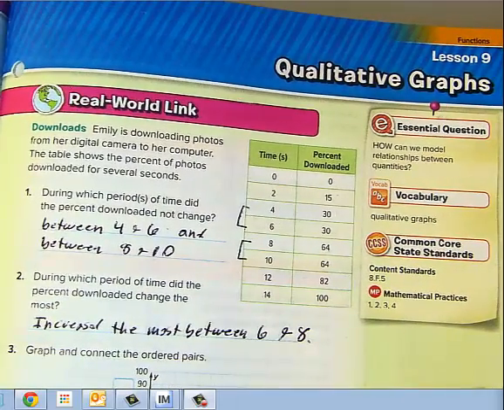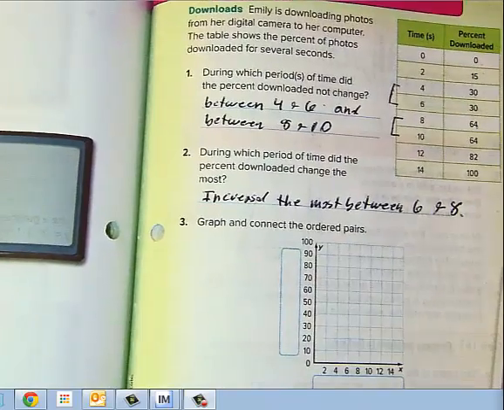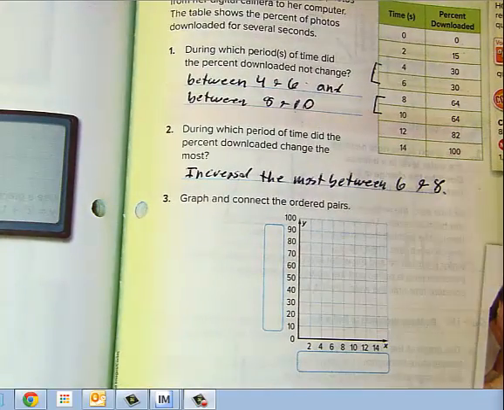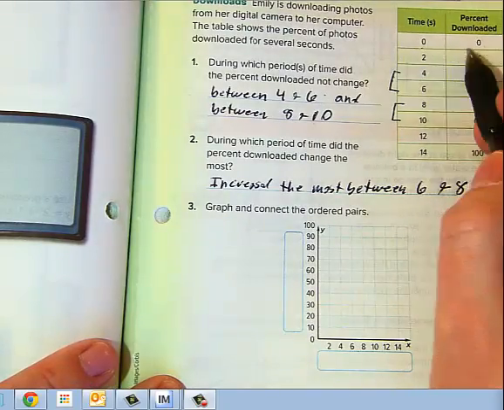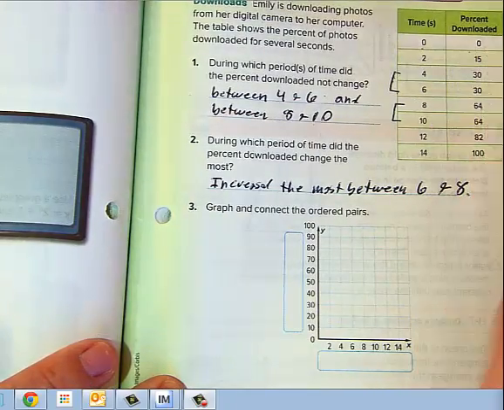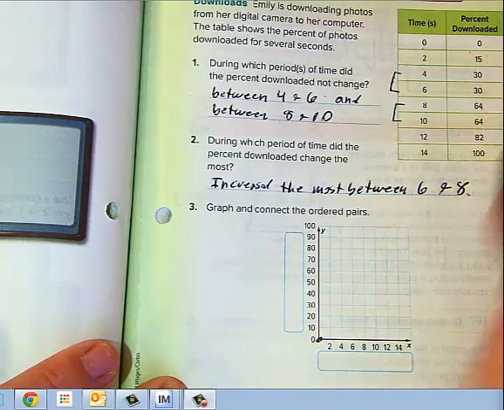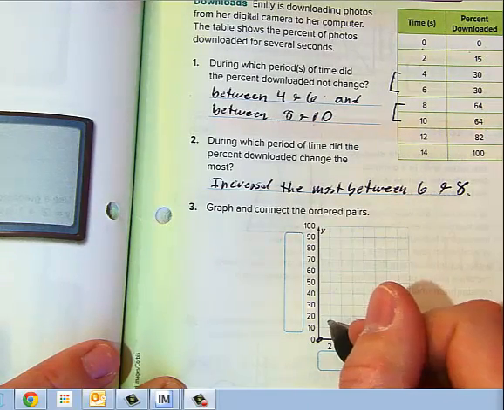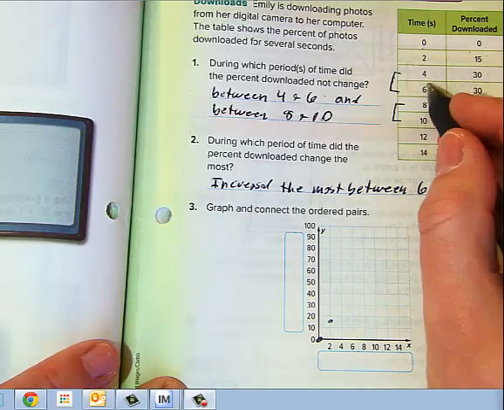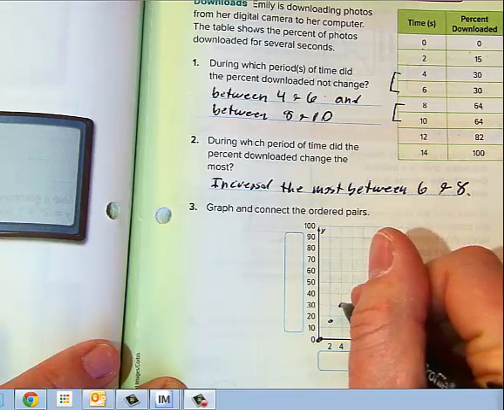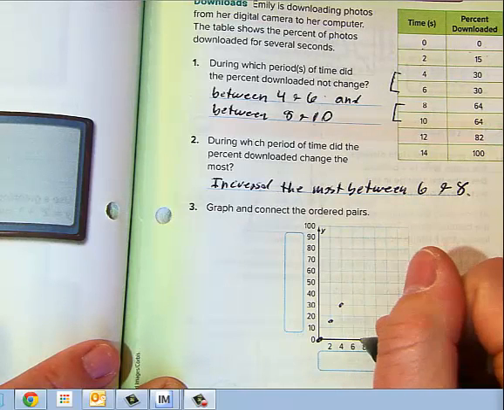All right. Now it says on 3, graph and connect the ordered pairs. So once again, in a table, these are all x and y points. The point 0, 0 goes right here in the corner. Our next point is 2, 15, so forward 2, up 15. Then we have 4, 30, forward 4, up 30. Then we have 6, 30, so forward 6, up 30.